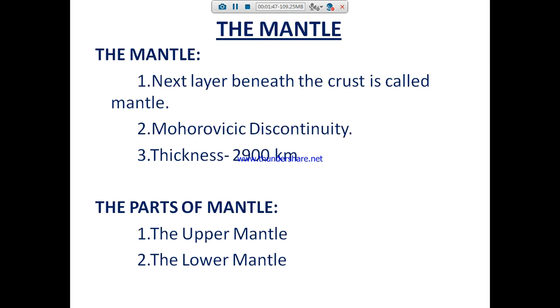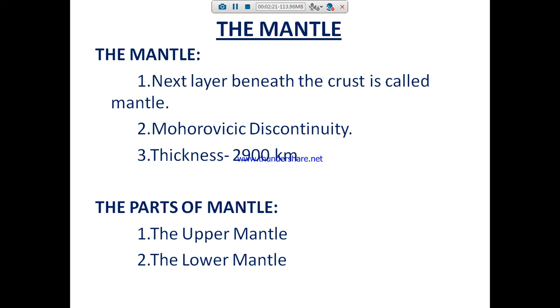The mantle layer. The next layer beneath the crust is called the mantle. It is separated from the crust by a border called the Mohorovicic discontinuity. Its thickness varies from 70 to 2900 kilometers. There are two parts of the mantle: the upper mantle and the lower mantle.